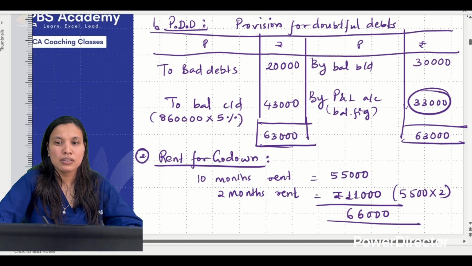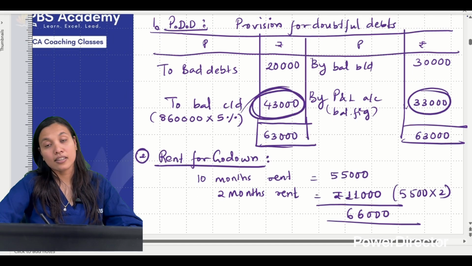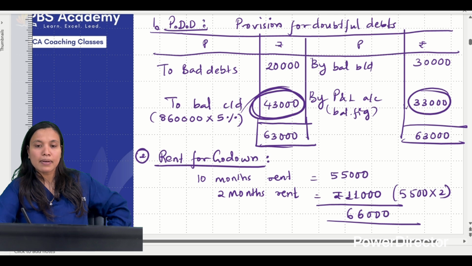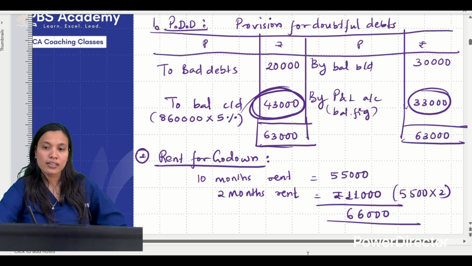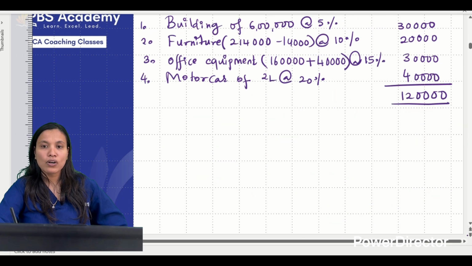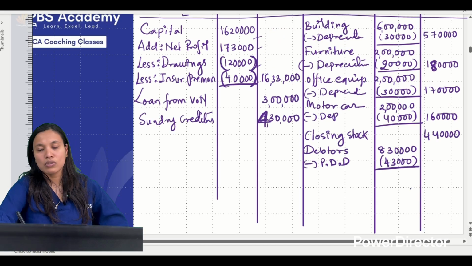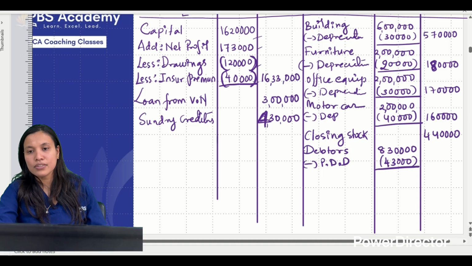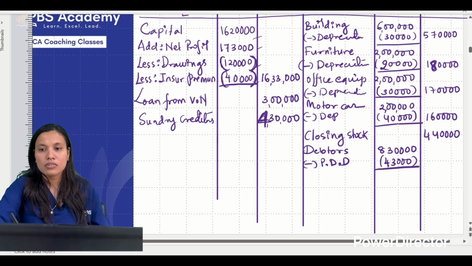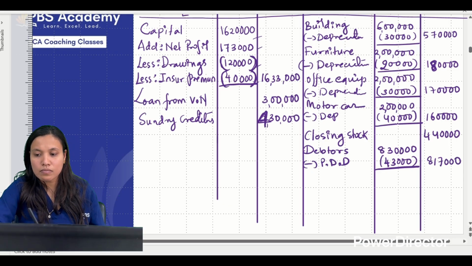So closing balance of PDD is how much? 43. So deduct the same from debtors. So 8 lakh 30 minus 43. I think it's coming as 8 lakh 17, correct?